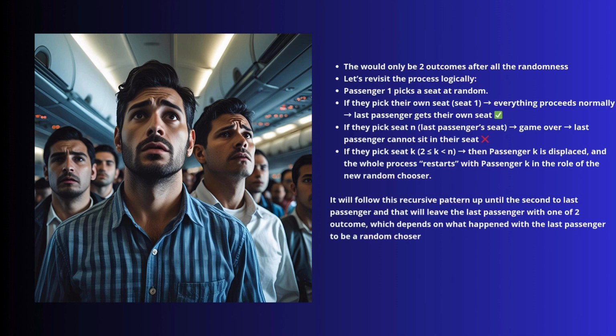This may seem like a complicated problem because you may immediately think, oh no, there's too many scenarios and possible events to consider because the passengers are also choosing seats at random, so you would never know what's the probability of the final passenger getting their own seat. But it's not really that complicated of a problem. It's one of those problems in statistics that seem complicated, but when you start looking at it deeply, you'll see that it's really not that complicated and the answer may just be a very simple one.